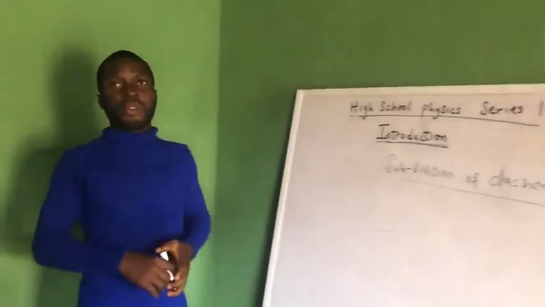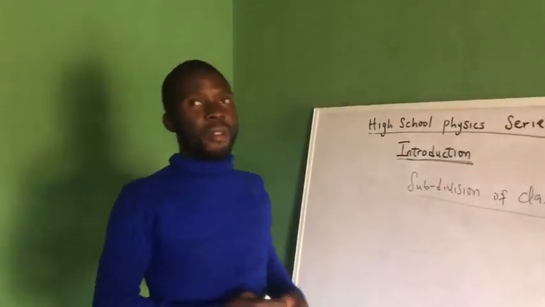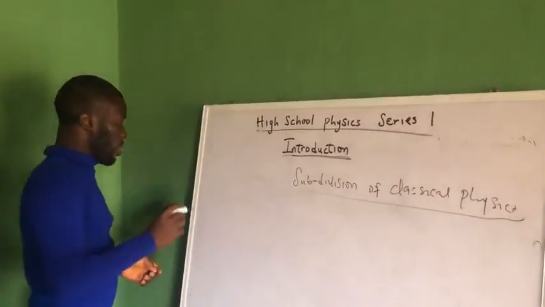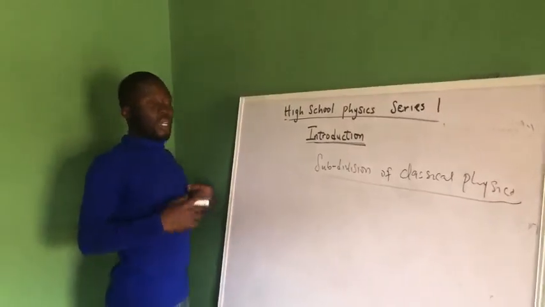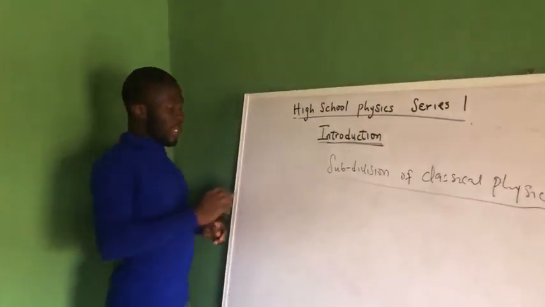Let's talk about the subdivision of classical physics. Majorly, classical physics has 4 subdivisions. Of course, it may be more than that, but majorly it has 4 subdivisions.